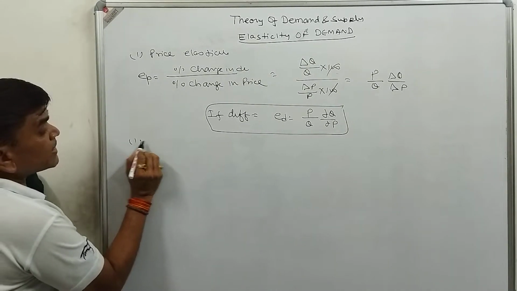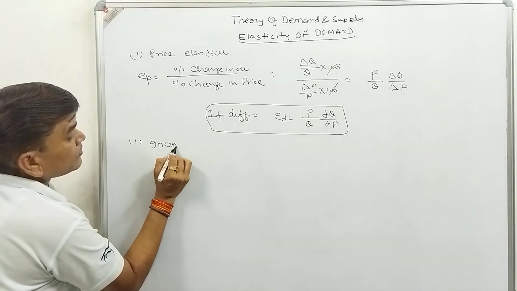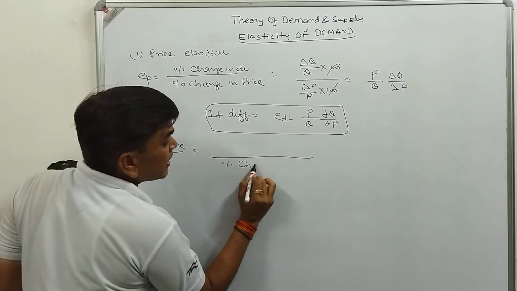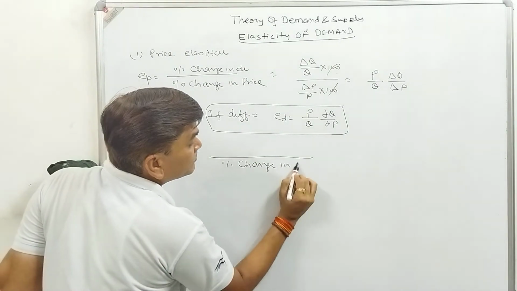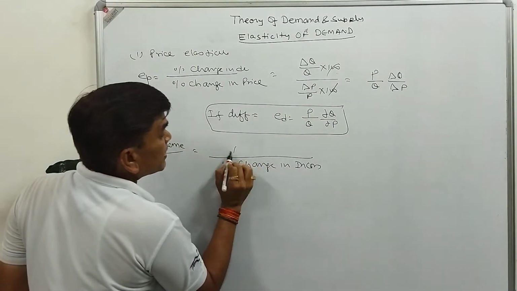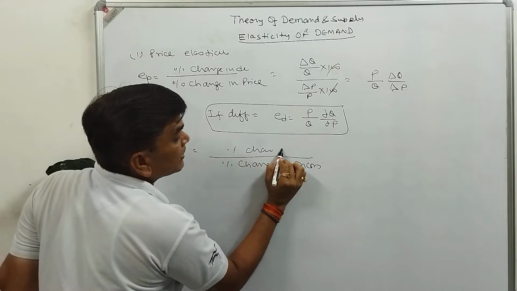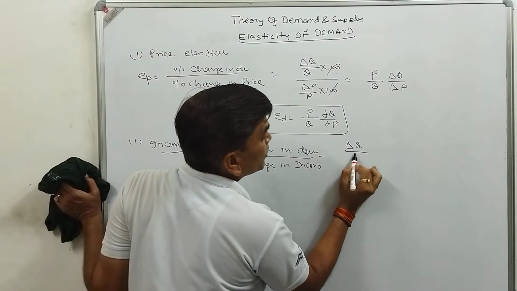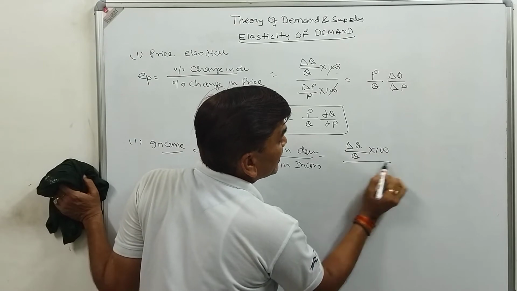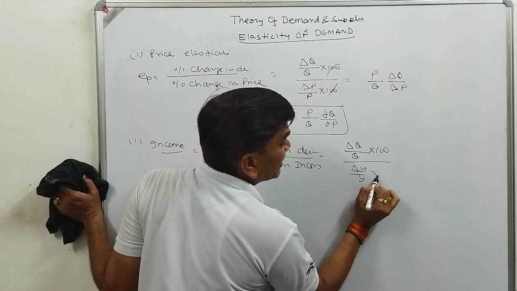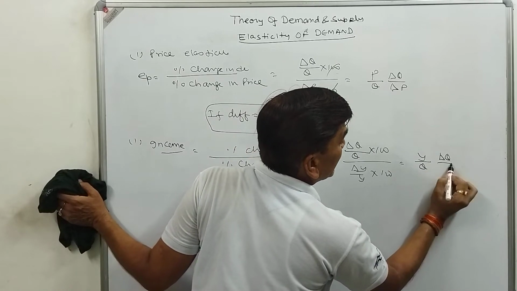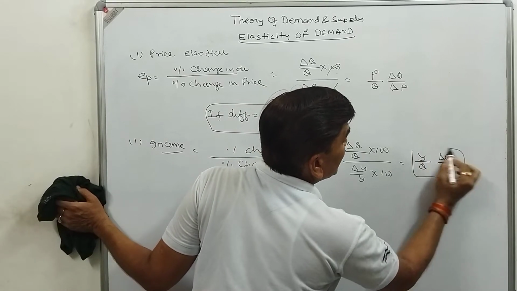Second one, if income elasticity is there, income elasticity is percentage change in demand divided by percentage change in income. So delta Q upon Q multiplied by 100 divided by delta Y upon Y multiplied by 100. So it will be Y upon Q delta Q upon delta Y. That is income elasticity.